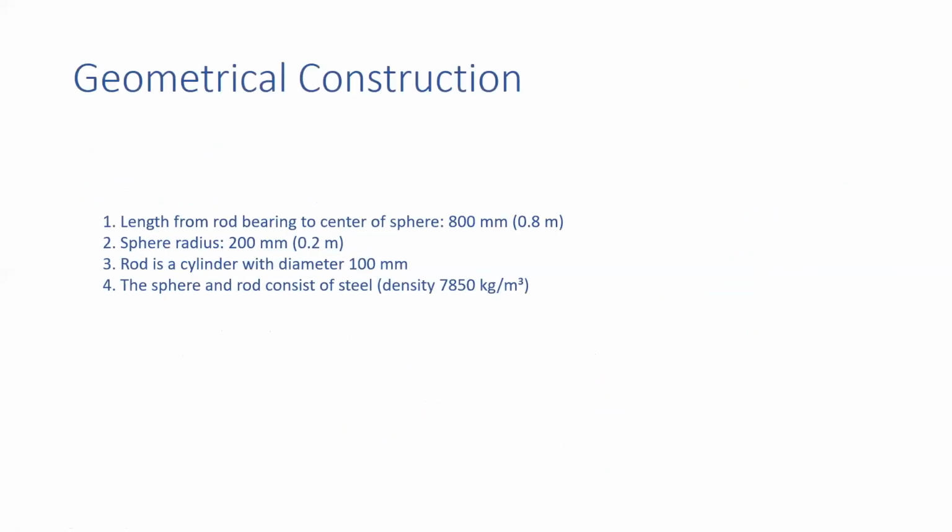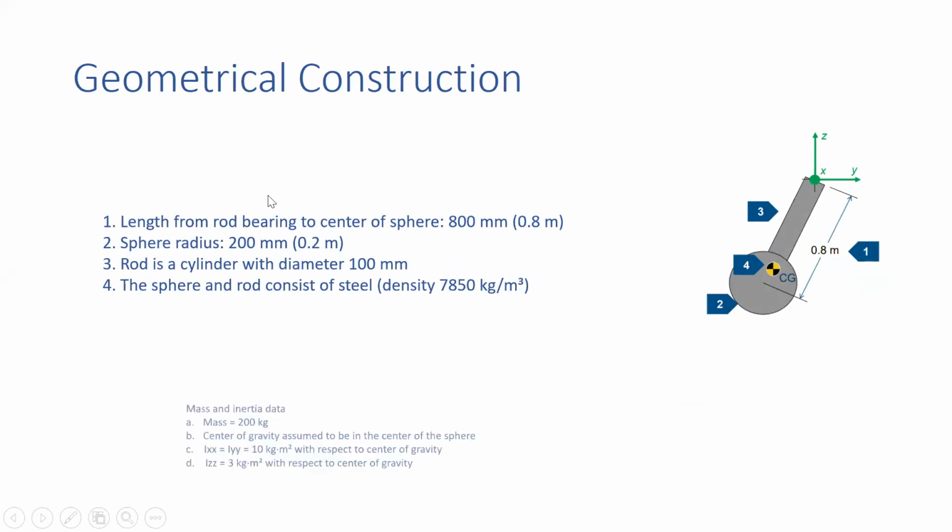Now here are some values given. The load of the bearing is 800 mm. The sphere radius is 200 mm. It's cylindrical with a diameter of 100 mm. The sphere is made of steel, density is 7580. Remember this. Take a screenshot of this; you have to tell me later on.